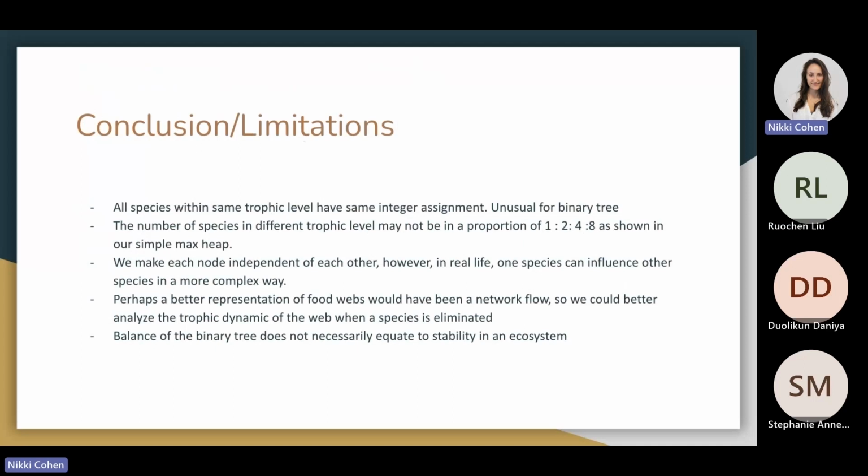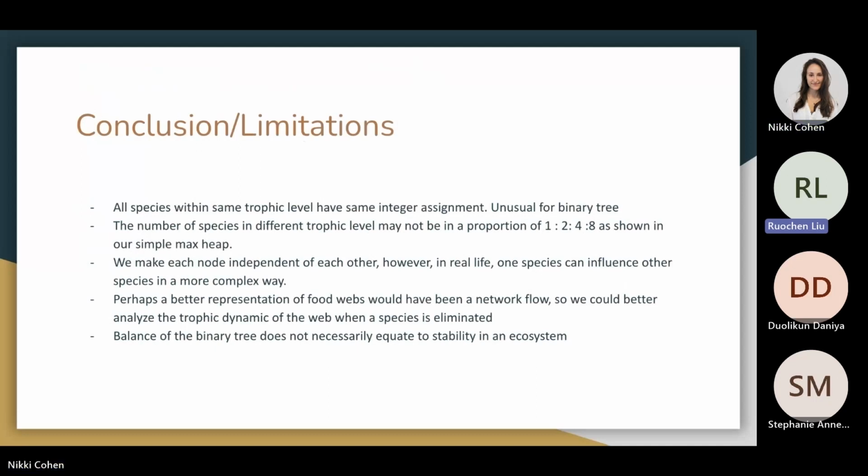So to conclude, through our work and our research, we noticed that there were a few limitations to this modeling of a food web through a max heap. One of them is that all species within the same trophic level have the same integer assignment as it corresponds to their trophic status, which is unusual for a binary tree.